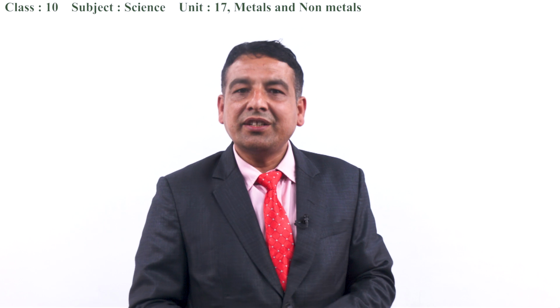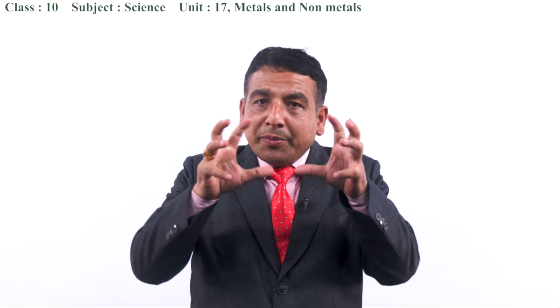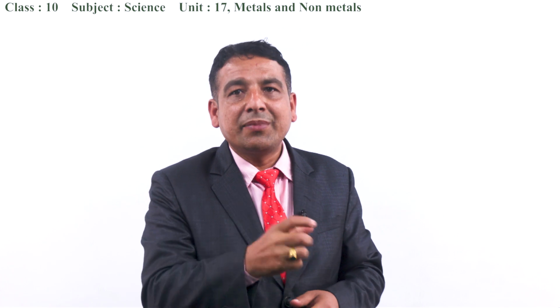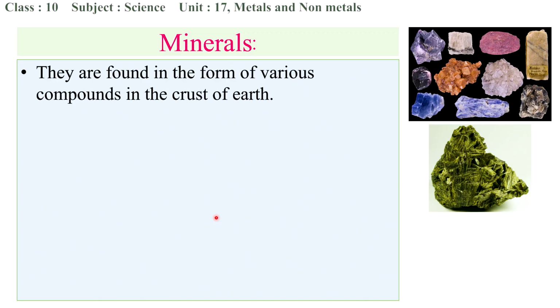The next point about the metals: are all metals found in the same place, from the same substances? We are talking about this. The minerals which are taken from the mines are substances taken from the mines.